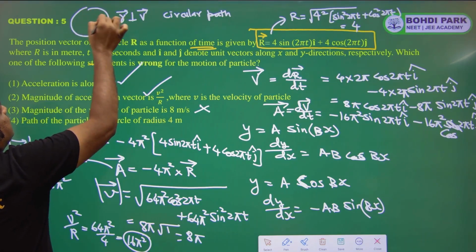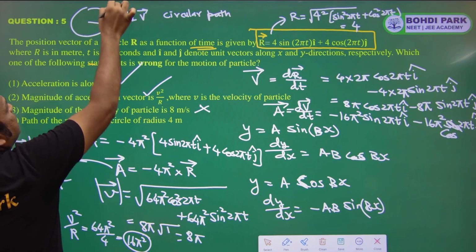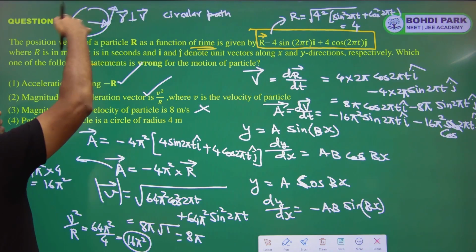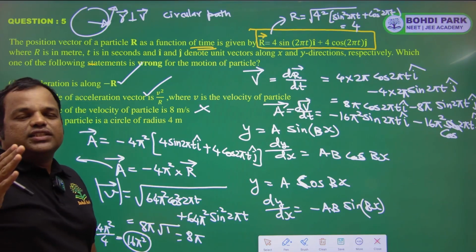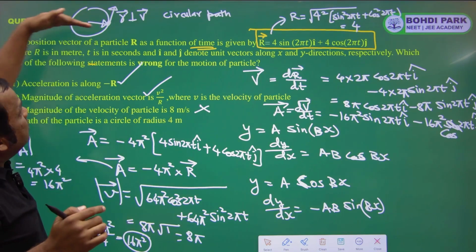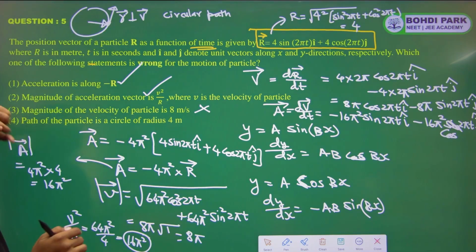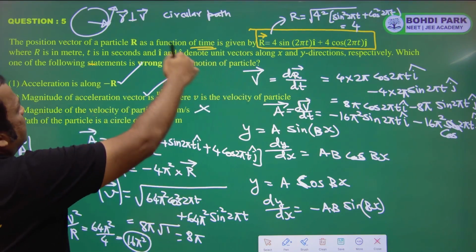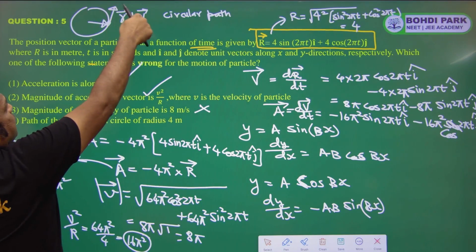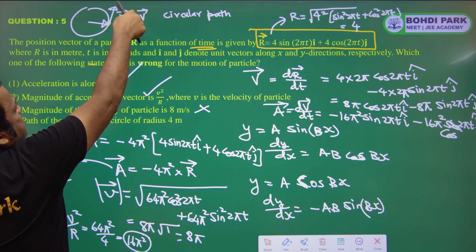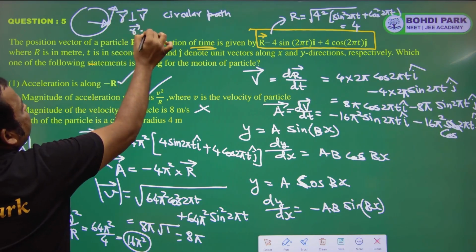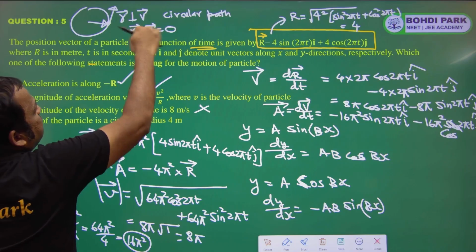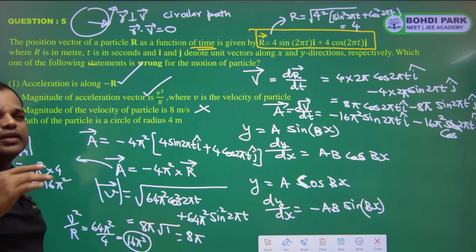So suppose particle is here, so this is the position vector and this is the velocity vector. So velocity is tangential and the position vector is along radius. So find out the dot product. If we can prove that the dot product of r vector and v vector is 0, then we can prove that it is a circular path.